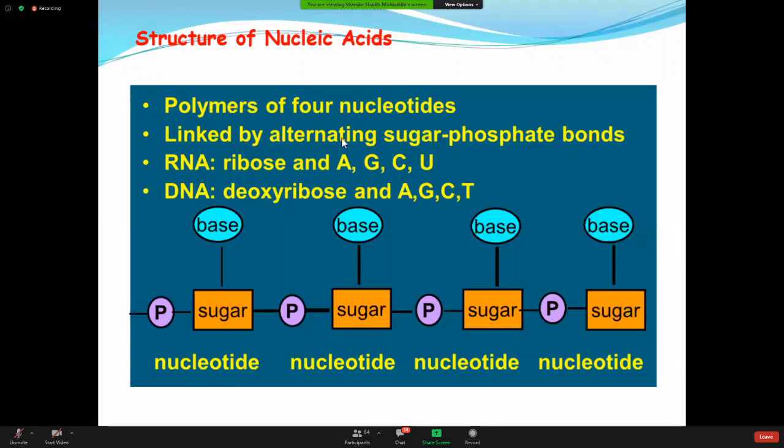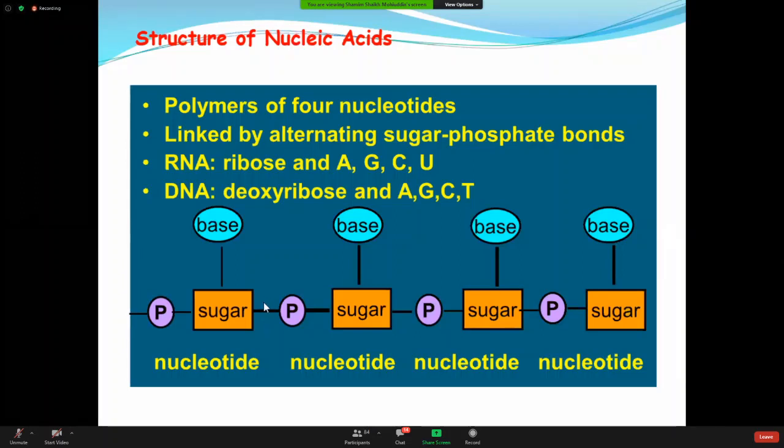And it is linked by alternating sugar phosphate bonds. We can see here, so just follow my pointer. This is a molecule of 1 nucleotide. Yes or no? This is 1 nucleotide: base, sugar, and phosphate. This is the other nucleotide: base, sugar, and phosphate. Now these 2 molecules are joined together. This is the joining point. Just follow my pointer. The pointer is moving. You can see it. This is the joining point.